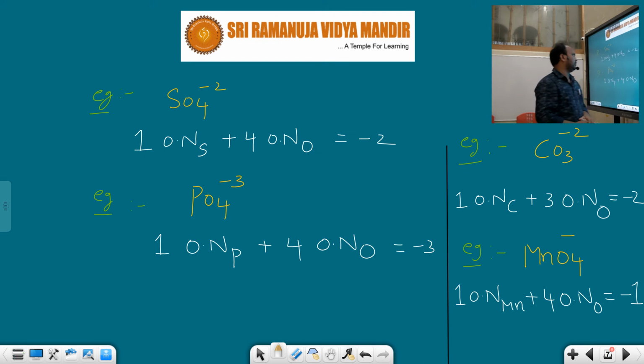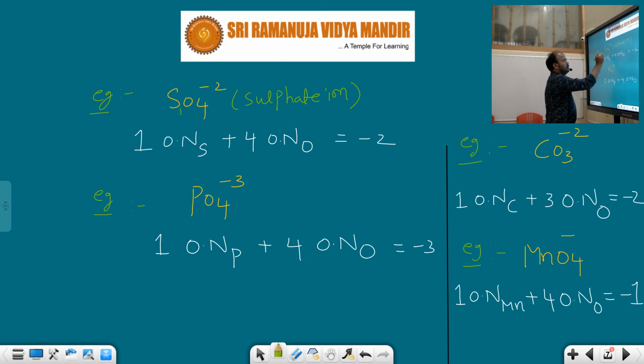Next I will take anions. Anion means negatively charged ion. How do we write this? Here the sulfate ion is given. SO4 minus 2 means sulfate ion. Take a look here. How many sulfur atoms are present in it? 1 sulfur, 4 oxygen. How do we write that according to the first rule of oxidation state?